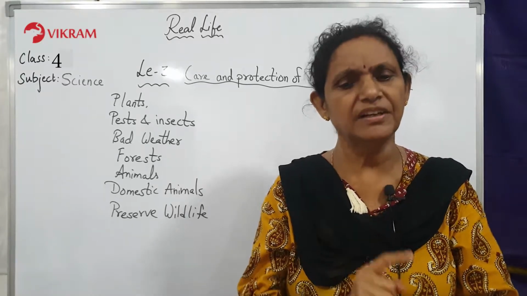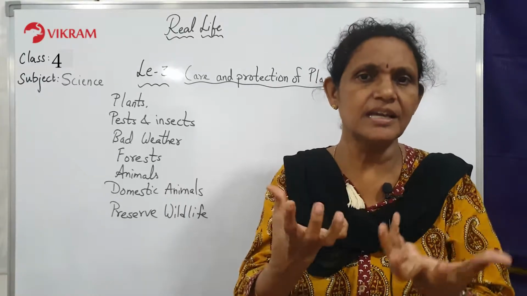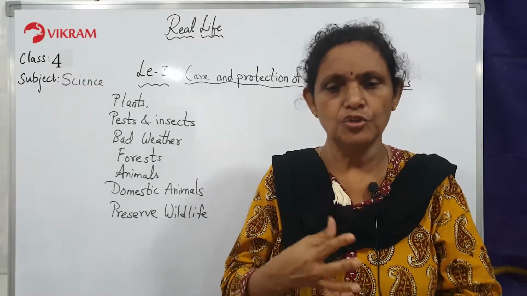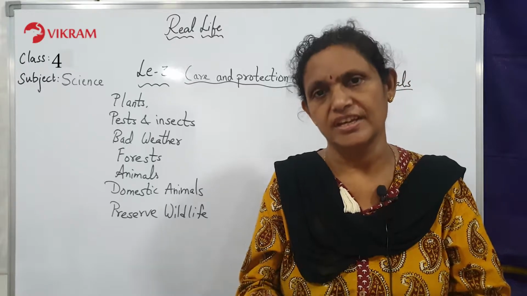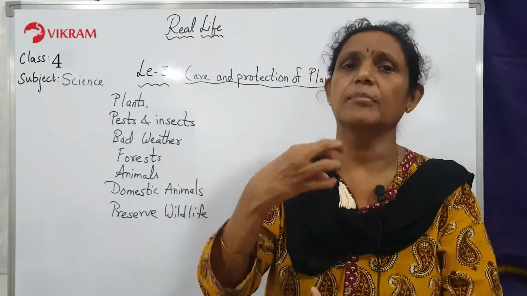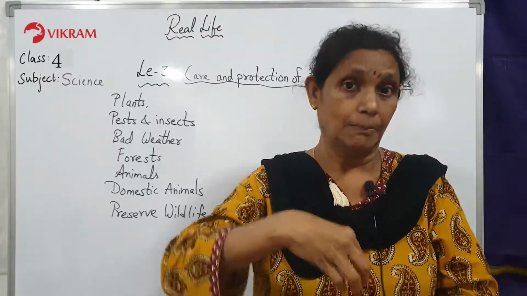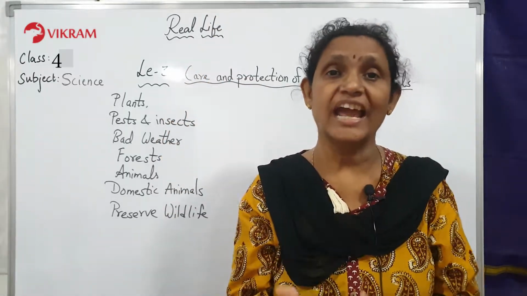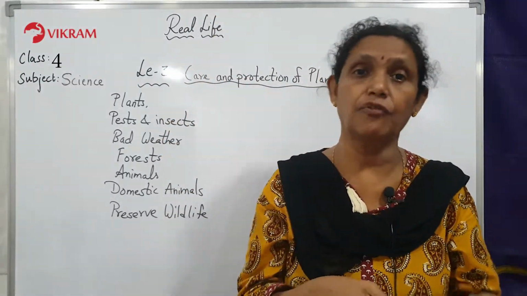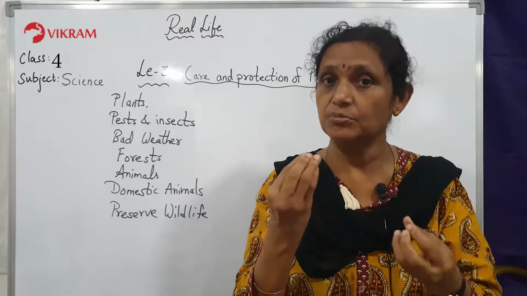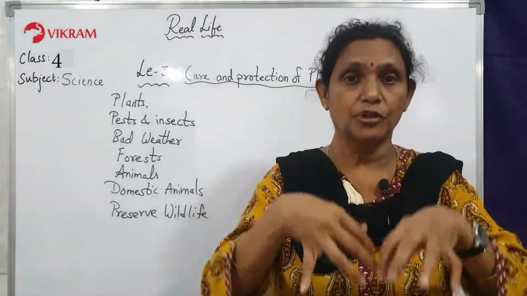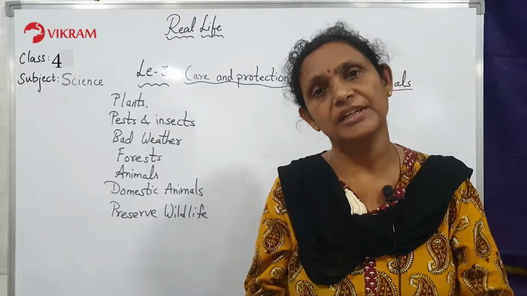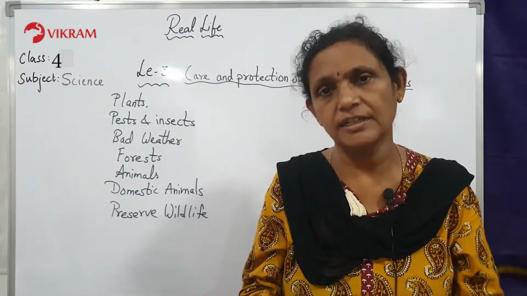Plants need minerals for their growth. So minerals are there inside the soil. So manures should be added to the soil as and when necessary. Sometimes in the soil there might not be proper minerals for the plant to grow properly. So you can add cow dung, you can add urea, phosphorus, potassium. These small chemicals are there which can be added in a natural form for the plants to grow well, so that you will get your rice and wheat and all the crops.